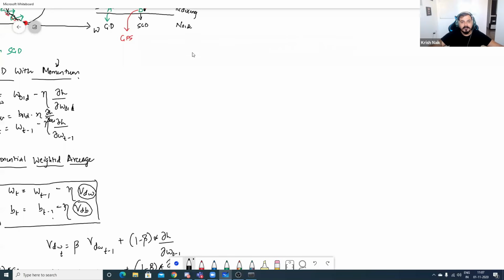Okay. The fourth type of optimizer is called, let me write it down, AdaGrad. This is called adaptive gradient descent.